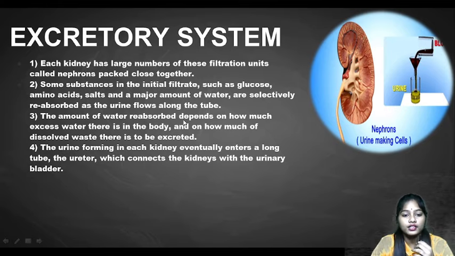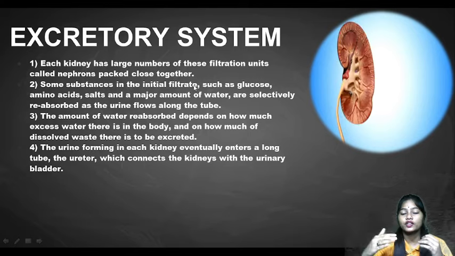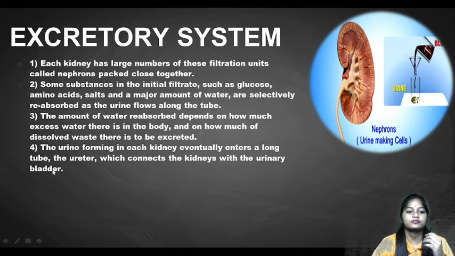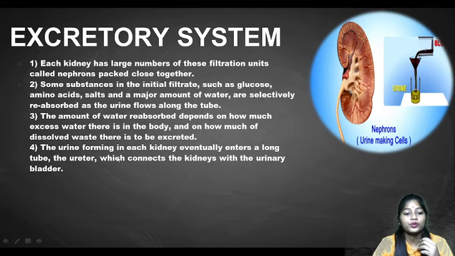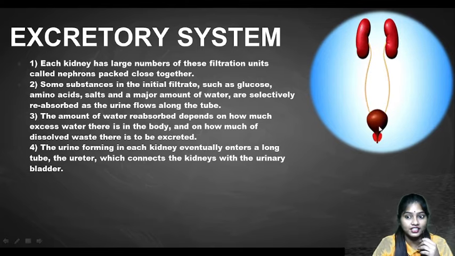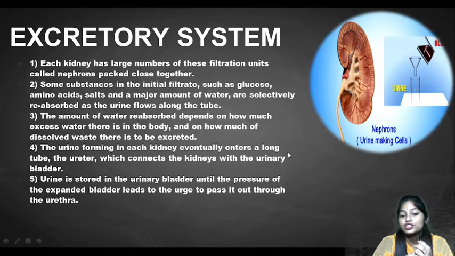The amount of water reabsorbed depends on how much excess water there is in the body. That's why if we drink a lot of water, we feel like urinating frequently, right? It also depends on how much dissolved waste there is to be excreted. The urine forming in each kidney eventually enters a long tube, the ureter. These tube-like structures connect the kidneys with the urinary bladder, and urine is stored in the urinary bladder until the pressure of the expanded bladder leads to the urge to pass it through the urethra.